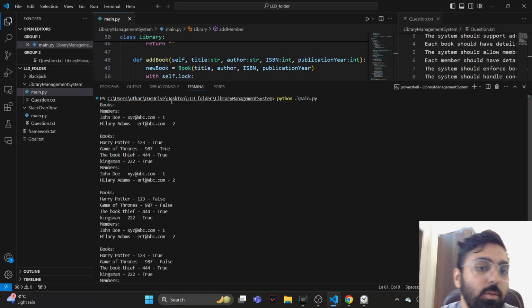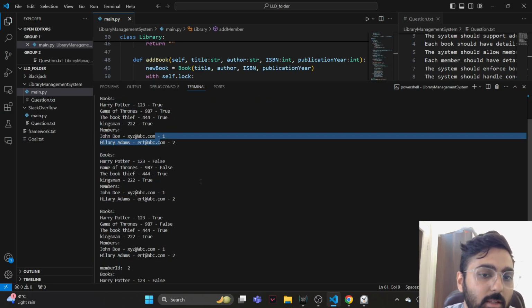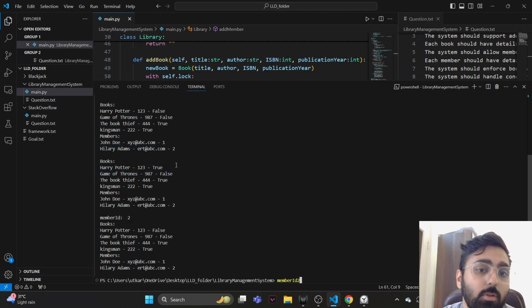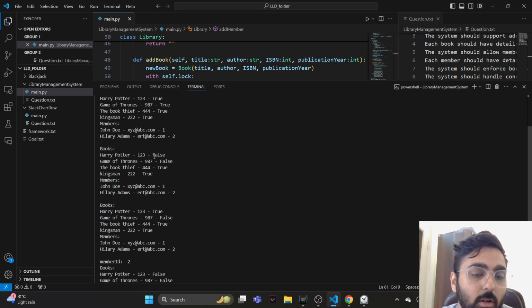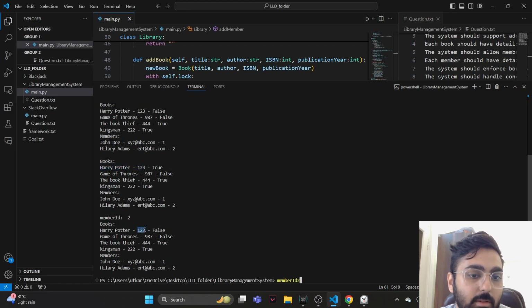Yeah, so here you can see that we got 2 members. We got 4 books and 2 members. Then we have the first 2 books. So this is testing the threshold. The first 2 books got taken up by John Doe, and then we returned Harry Potter, and then Hilary Adams just took up the Harry Potter.